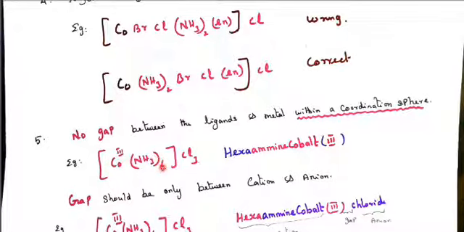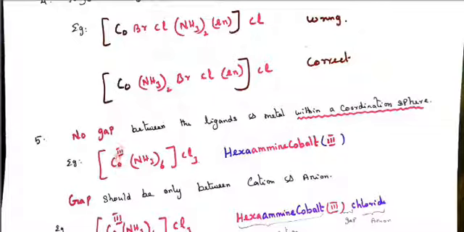Next we come to the ligands. If there are many ligands, their names are written according to alphabetical order. Here, 6 means hexa, and this is amine. So hexaamine cobalt, Roman numeral 3. That is, the cobalt valency, the oxidation state plus 3, is written in Roman numerals.